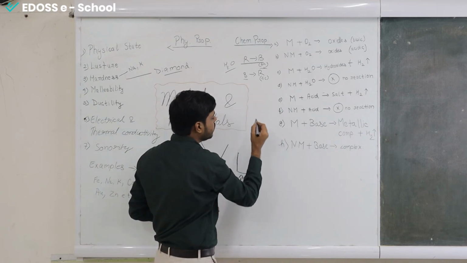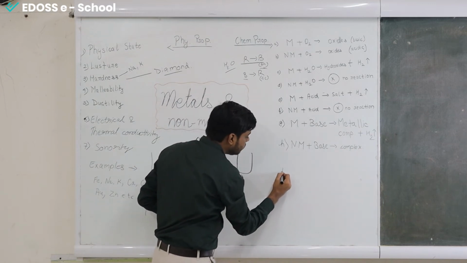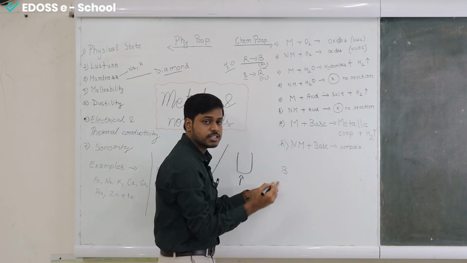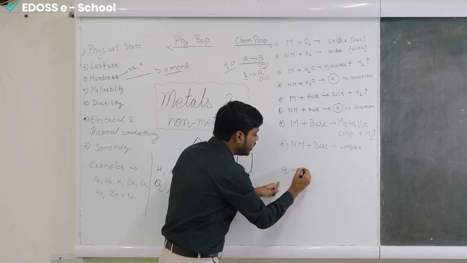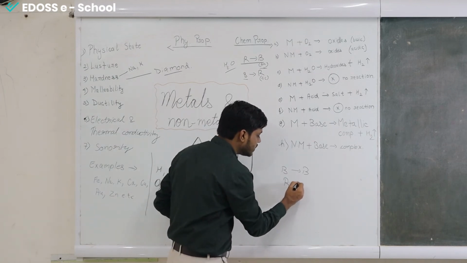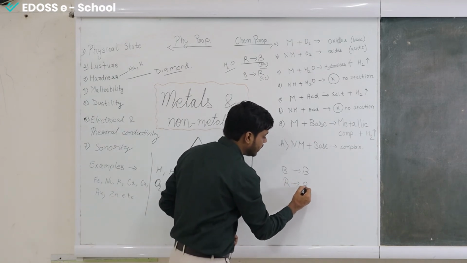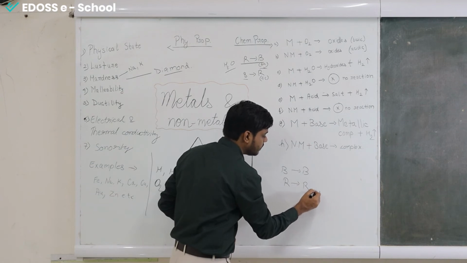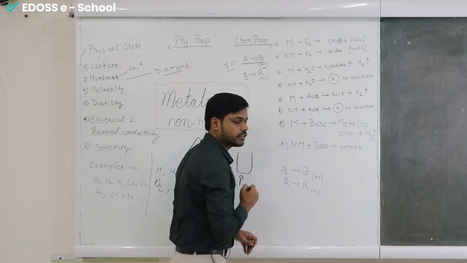I will also write it here: if blue litmus paper is placed in a basic solution, it won't change its color, it will remain blue. And if a red litmus paper is placed in an acidic solution, it will remain red. This is acidic and this is basic.